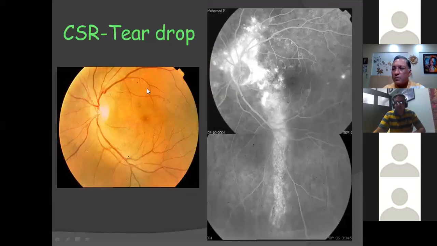This is an example of a chronic CSCR, which we had seen initially also, where we can see a complete RPE atrophy track which is going down. This happens because the fluid gravitates due to gravity, and you can see the entire RPE getting atrophied in that area, and that's why there is a window defect in that area through which you can see the background flow. So as you can see, the FFA gives us a very nice picture here in an almost innocent looking fundus photograph. In such cases, even though there might be no fluid at the macula, the FFA gives you an explanation of why the patient's vision is poor, because of the RPE degeneration involving the macula.